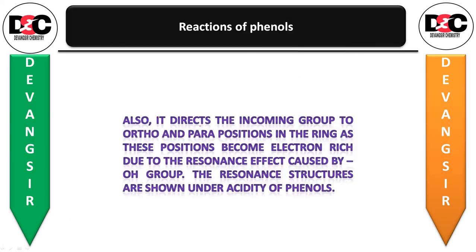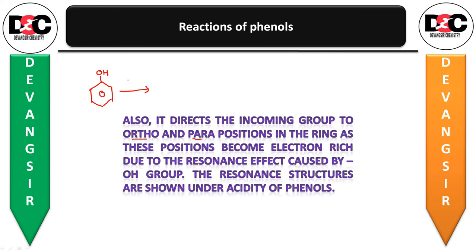Then it also directs the incoming group to the ortho and para positions in the ring, as these positions become electron rich due to the resonance effect caused by the OH group. The resonance structures are shown under the acidity of phenol, which we have already seen. Now see how this is possible. Suppose this is the phenol. In phenol the OH group is already attached from the start.